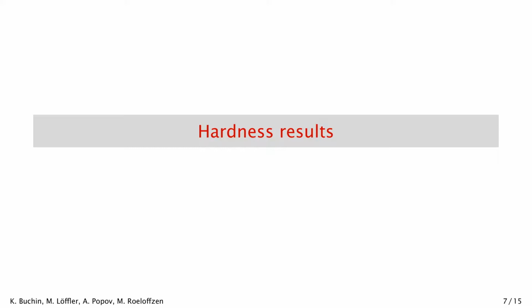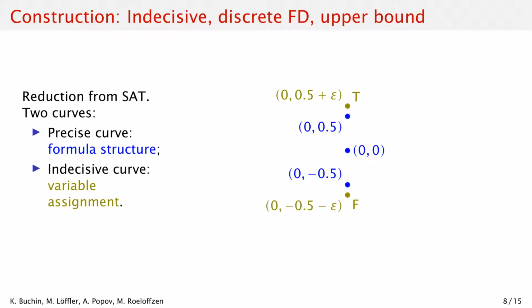We will show the construction and explain how it leads to the proof for one of the settings. We consider the indecisive points model and look at the upper bound discrete Fréchet distance. We give a reduction from the satisfiability problem. We construct two curves, a precise one, capturing the formula structure, and an indecisive one that has an indecisive point for every variable. Each indecisive point has two locations corresponding to true and false as shown on the right.